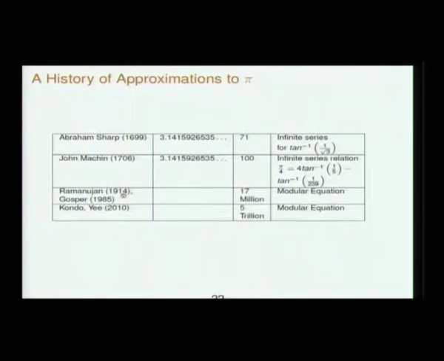There is a result of Ramanujan in 1914, which was used by Gosper in 1985 to calculate pi to 17 million, which was a record at that time, using what is called a modular equation. And around our times, in the last couple of years, I think we are around 5 trillion decimal places of pi.